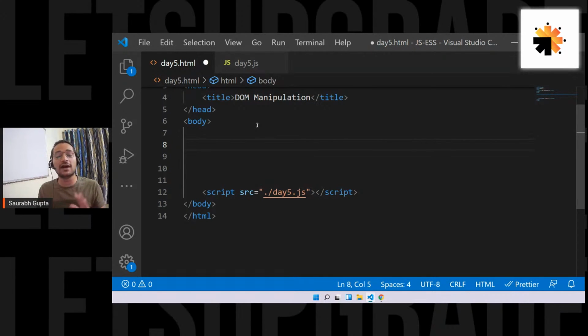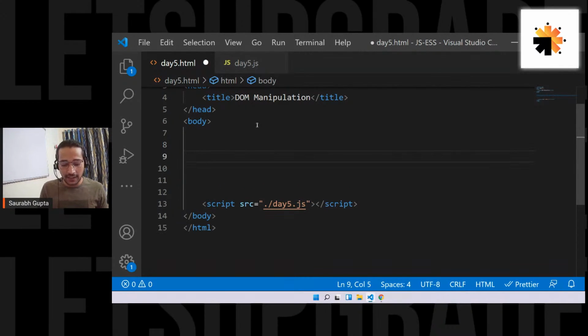Now, guys, let me tell you, there are a lot of ways, but we can't cover all the ways. So we'll stick to one way that we're going to learn today. But understand there are a lot of ways. Is that clear? So let's go. Let's create a simple div. Okay, I'll show you everything. Don't worry.